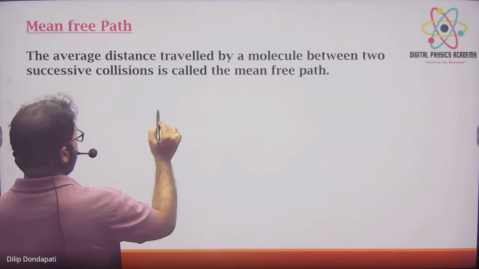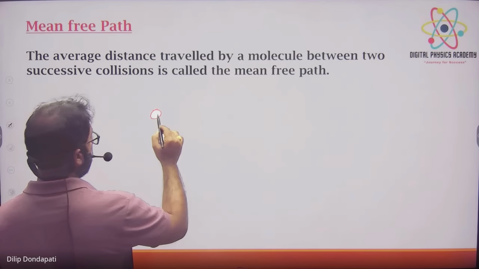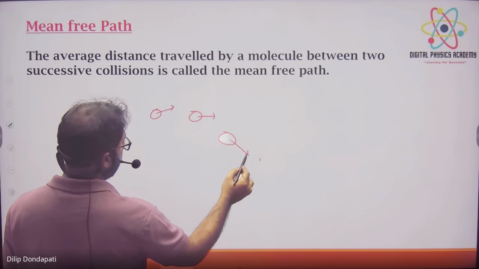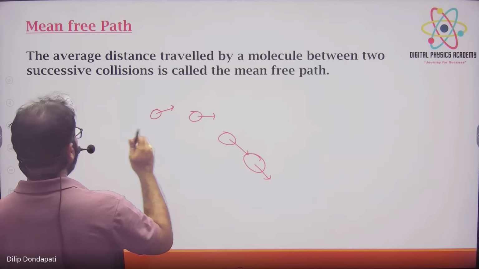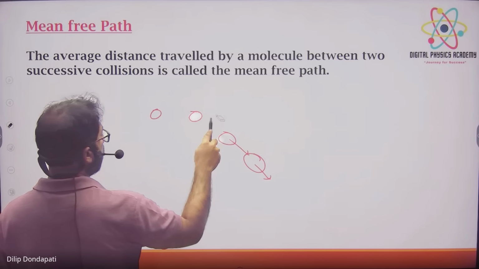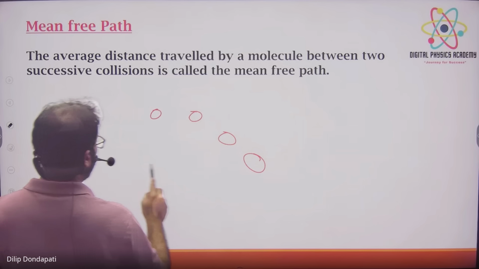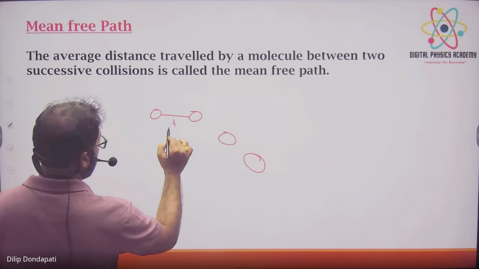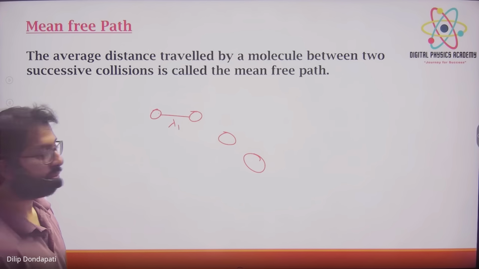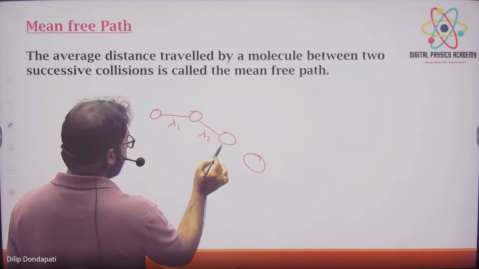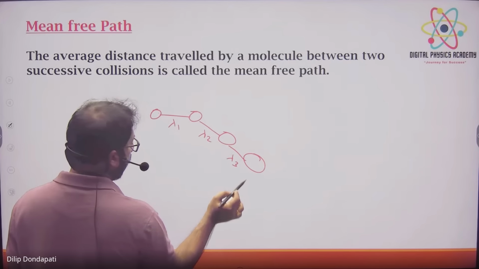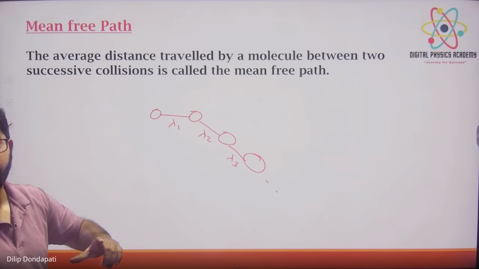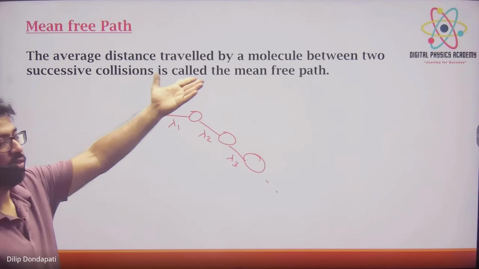Suppose molecules are moving in a gas container with different speeds. The distance between two collisions we call lambda 1, which is nothing but a free path. The next distance is lambda 2, then lambda 3, and so on. These λ1, λ2, λ3 are called free paths. When we average all of them, we get the mean free path.